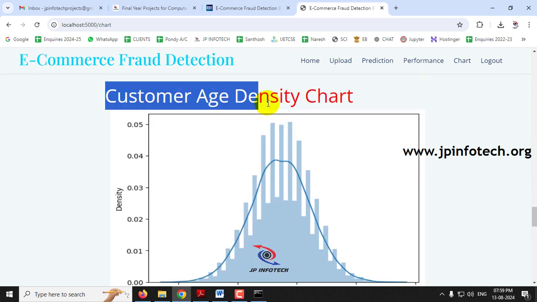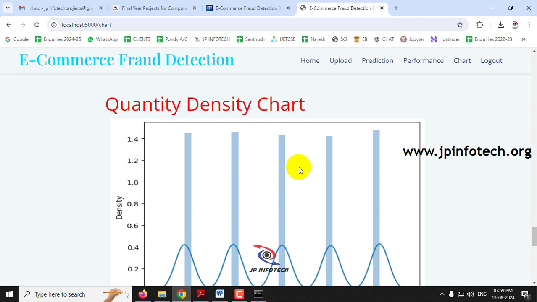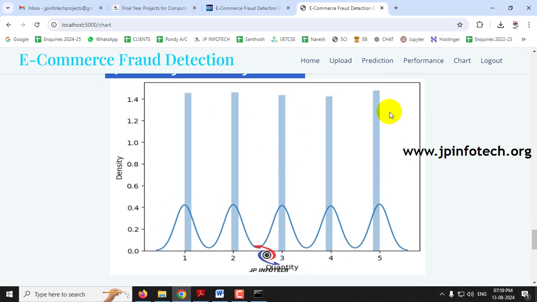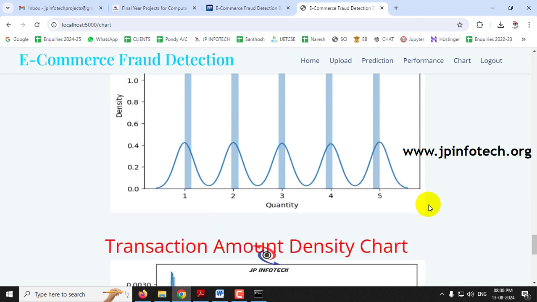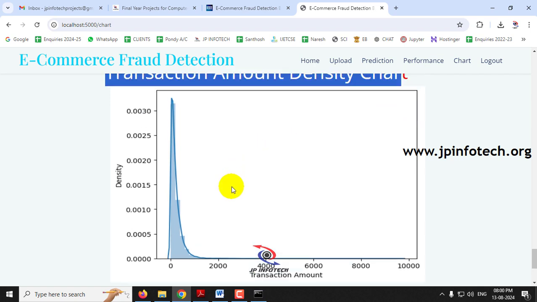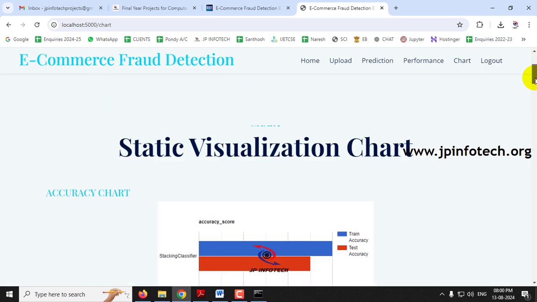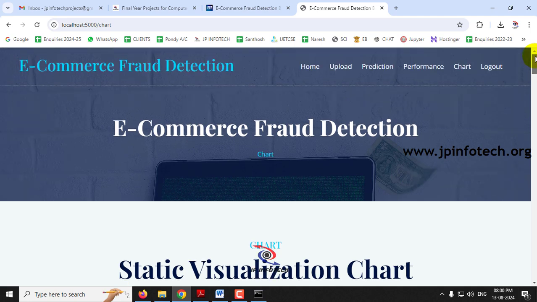And next comes the customer age density chart. So you can see the age of the customers who have made the e-commerce transactions. Next comes the quantity density chart. So you can see how many quantities users generally purchased. Maximum are equally distributed. And then comes the transaction amount density chart. So transaction amount details have been shown in this graph part. So these are all the graphs available in the static visualization chart part.